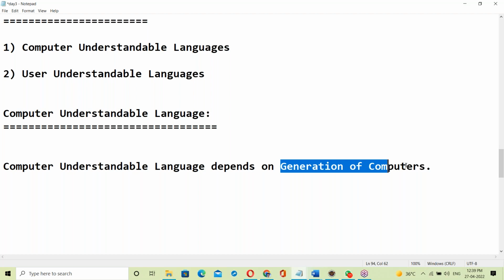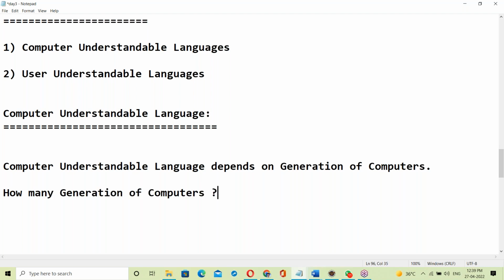Now here is a very simple question for you guys. How many generations of computers are there? Can anyone tell me?